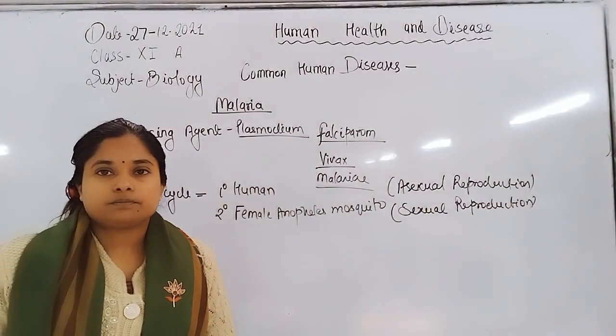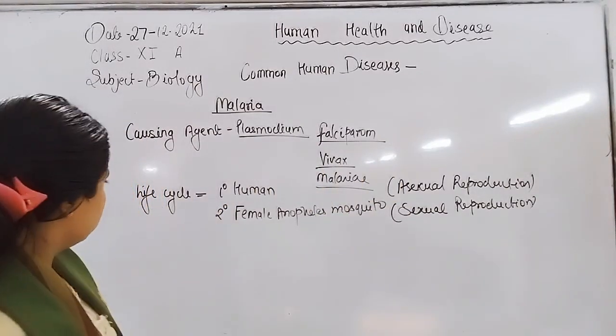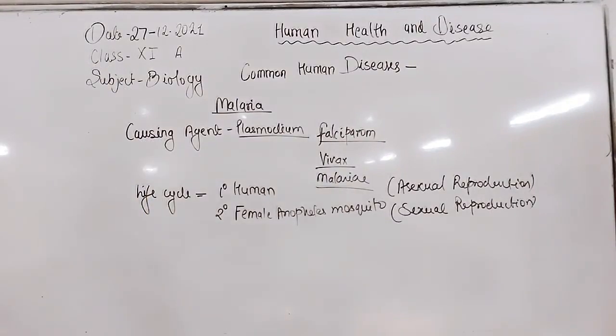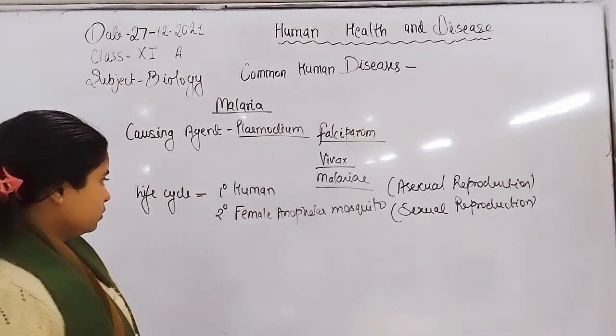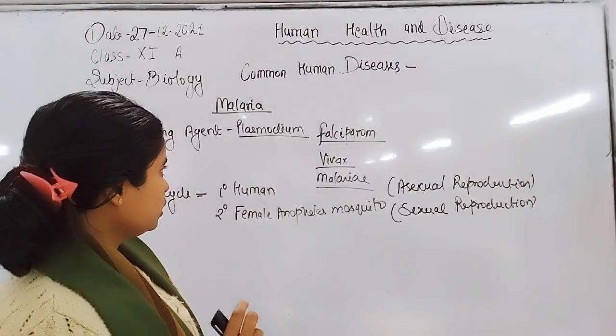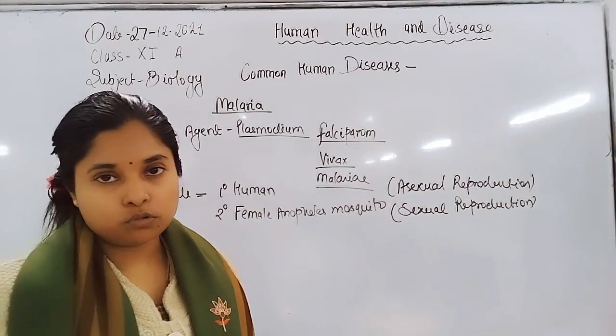Now when Plasmodium infects humans, it infects by the sporozoite stage.